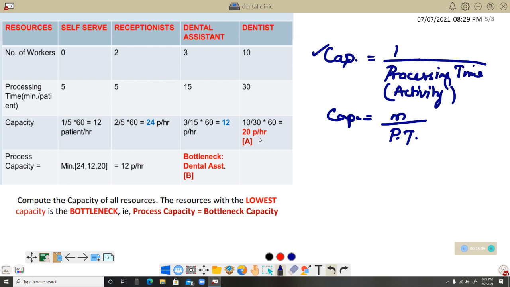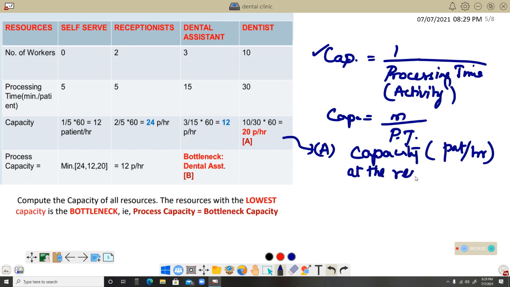This 20 patients per hour, I made it in a red color. This is the answer for question number A, which indicates what is the capacity, in patients per hour, at the resource of the dentist. This is the capacity. Question number A. Capacity, which means in patients per hour at the resource dentist.